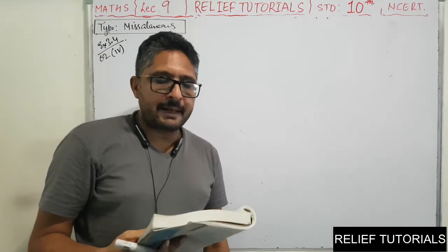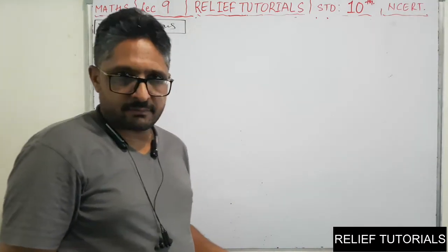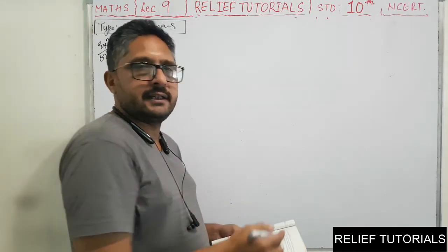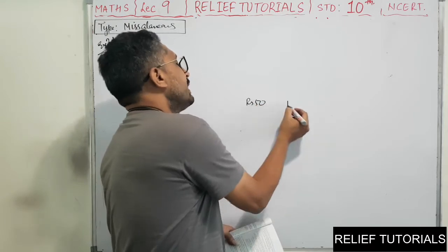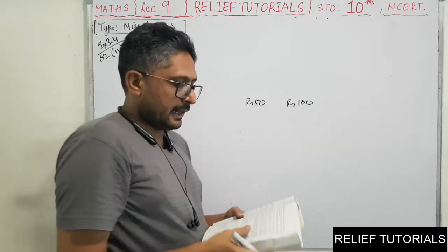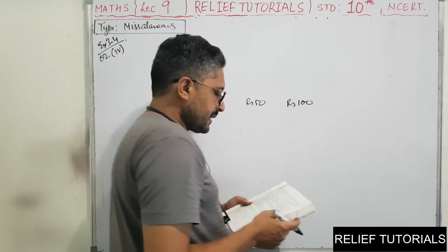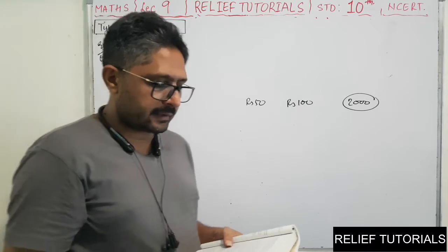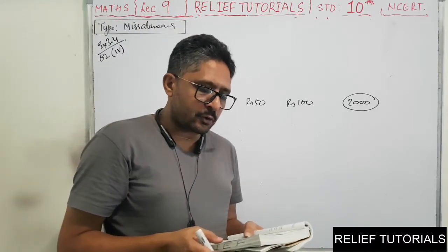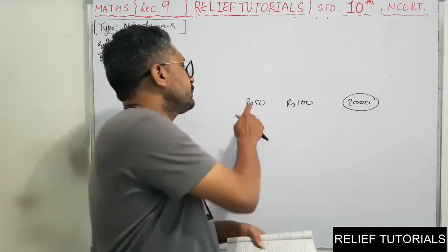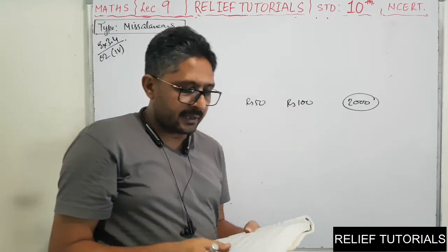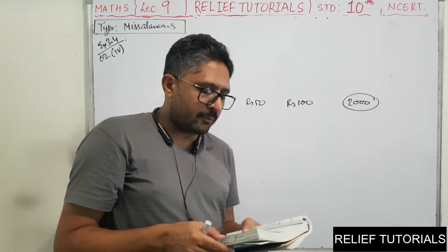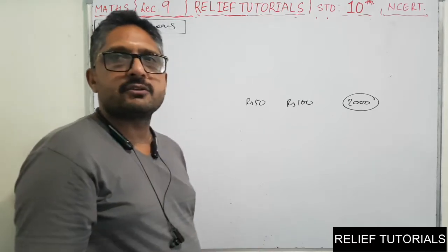Meena went to the bank to withdraw rupees 2000. She asked the cashier to give her rupees 50 and rupees 100 notes only. She has withdrawn 2000 rupees. Meena got 25 notes in all, so the total number of 50 and 100 rupee notes is 25. Find how many notes of rupees 50 and how many notes of rupees 100 she received.